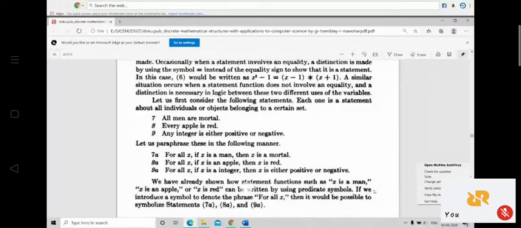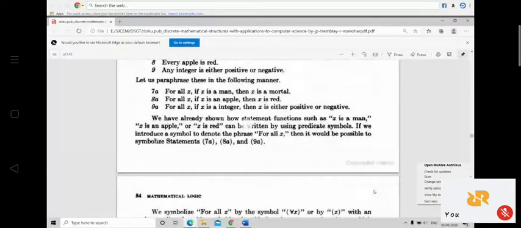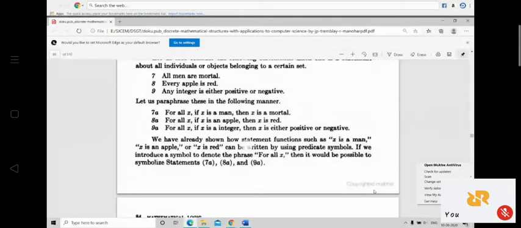Now, students, let us see the statements 7, 8, 9. Statement 7: all men are mortal. Statement 8: every apple is red. Statement 9: any integer is either positive or negative. Let us see statement 7 again: all men are mortal. All men in the universe are mortal.